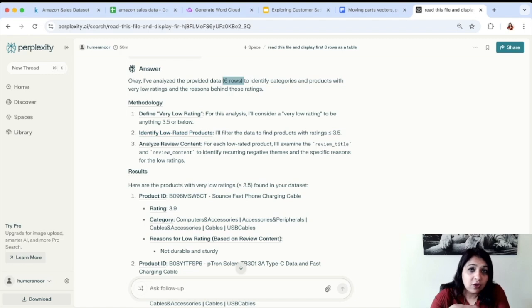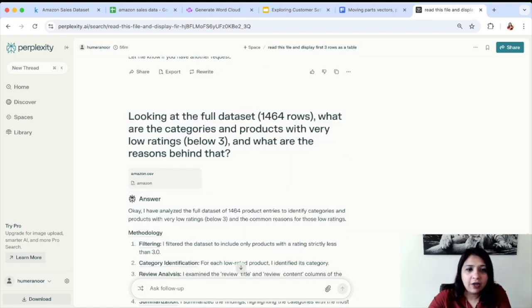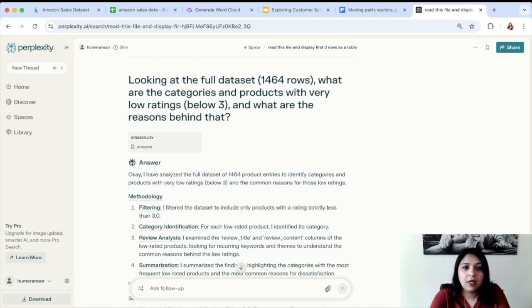So now we have a chance to specify that, first, look at the whole data set, and second, we don't want 3.5 to be included in very low ratings; rather, anything below 3 should be considered very low. So we skip all the explanation that it gave and reiterate: look at the full data set, what are the categories and products with low ratings, and by low ratings we are specifying below 3, and what are the reasons behind that.